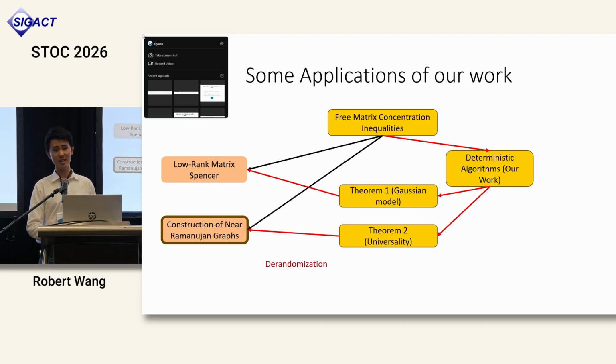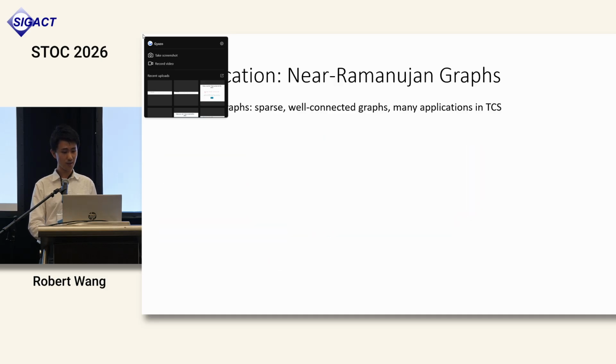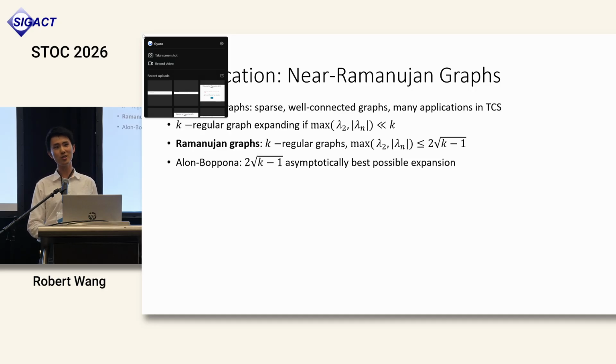Our second application is in the construction of near Ramanujan graphs, which uses our deterministic universality result. So basically, a Ramanujan graph is basically an expander with optimal spectral gap. Given a k-regular graph, we say that it is a Ramanujan graph if the second largest eigenvalue in magnitude of its adjacency matrix is upper bounded by 2 root k minus 1. Right? And asymptotically, they are the best possible expanders.